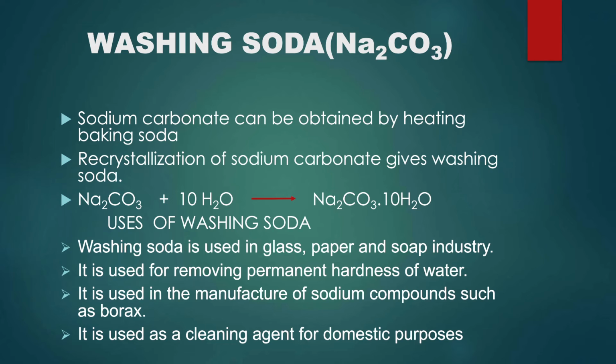That is, we have 10 water molecules in washing soda. The uses of washing soda are: it is used in the glass, paper, and soap industry. It is used for removing permanent hardness of water and in the manufacture of sodium compounds such as borax. It is generally used as a cleaning agent for domestic purposes.